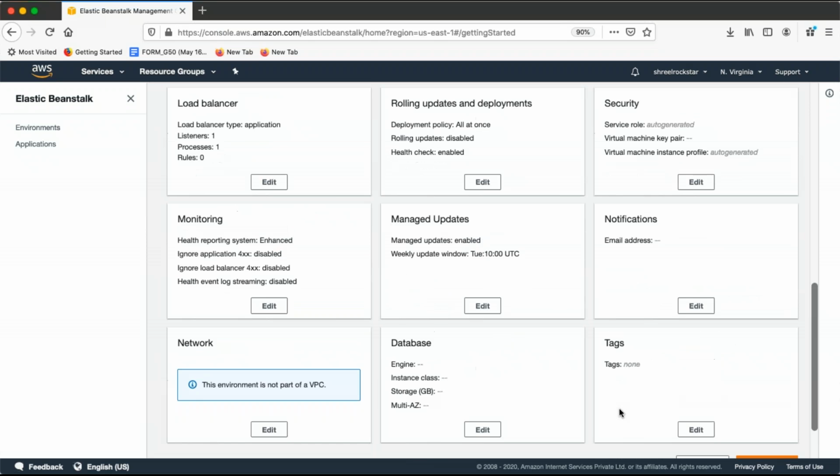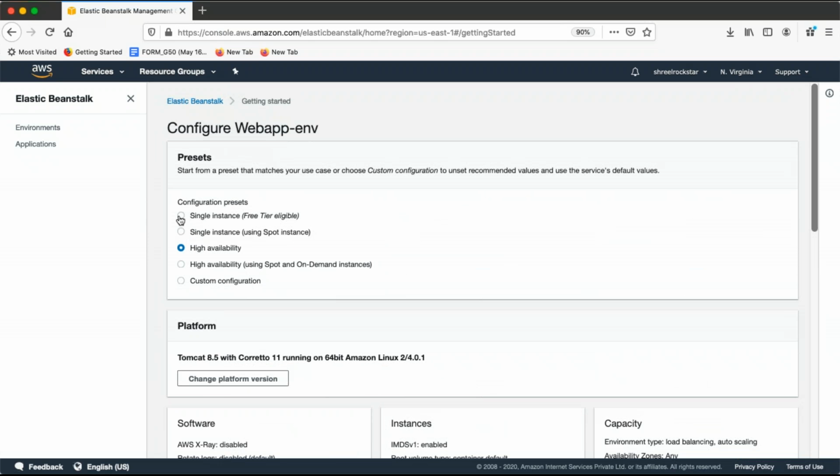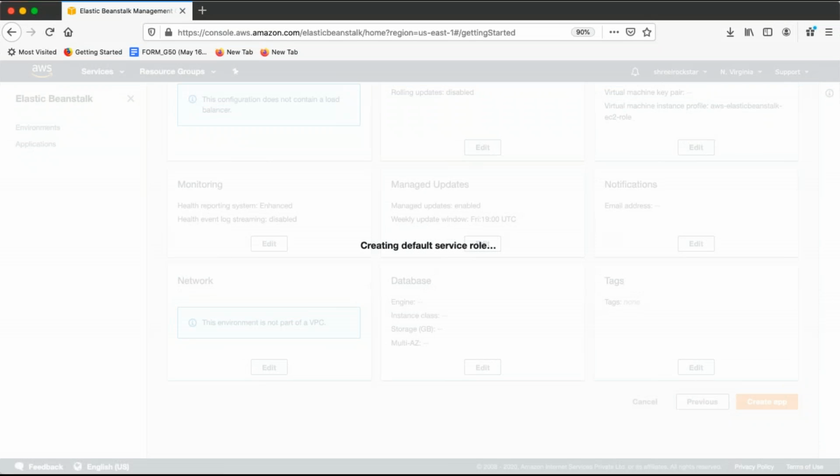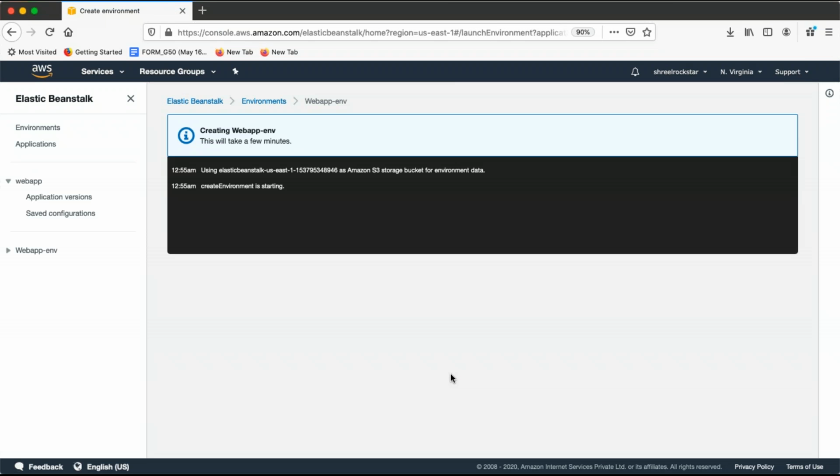All right, cool. So I'm going with a single AZ only, just for understanding. I'm going to show all these things to you. Now create app. So guys, what I've done, I am not going to create a load balancer or auto scaling, but that option is available if you're looking for high availability. So this time it will be created. See, I haven't done anything.